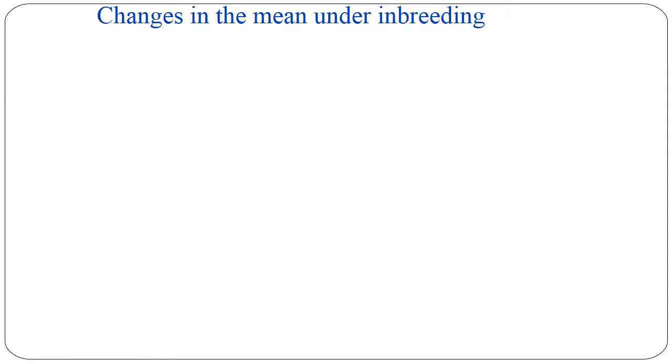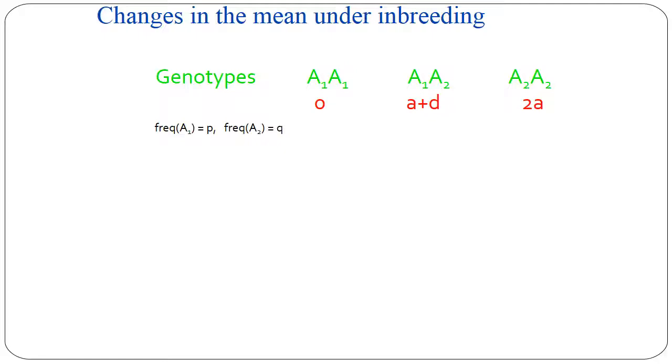Changes in mean under inbreeding. Like in genotype, if A2 is increasing over generations or heterozygosity is decreasing, that means A1 will become 0 and the proportion will add to the recessive genotype.